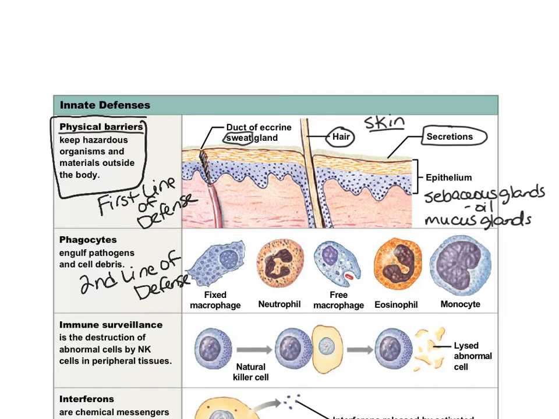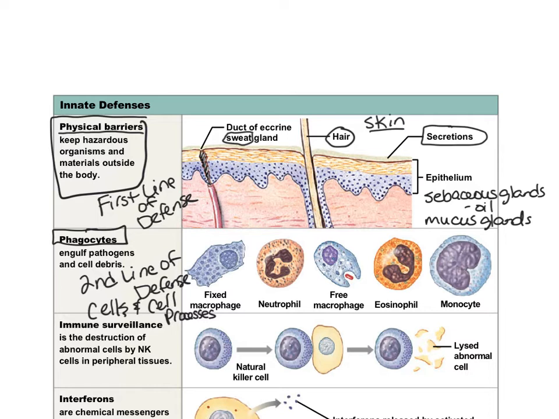And we'll start by looking at the phagocytes. Now remember, the second line of defense is cells and cell processes. Okay, so first we're going to look at phagocytes. Phagocytes are cells. When they come in contact with a pathogen, they're going to engulf it. And they don't really care what kind of pathogen it is. They don't care if it's a virus or a bacteria or a parasite. They're going to engulf it. And then the lysosomes inside those cells are going to rapidly tear apart that bacteria and dissolve it.